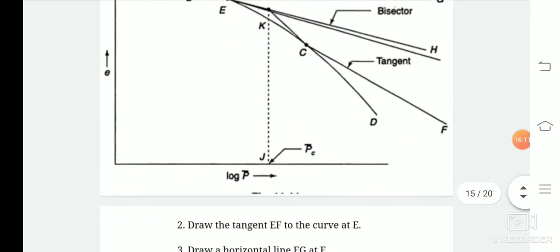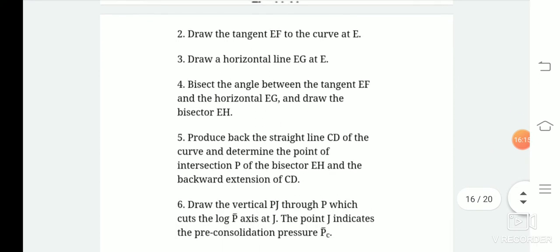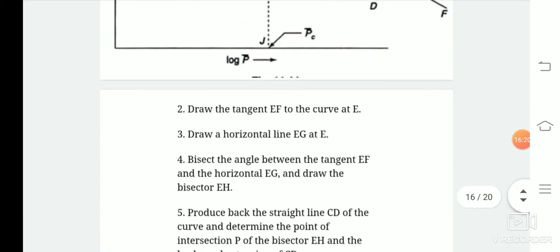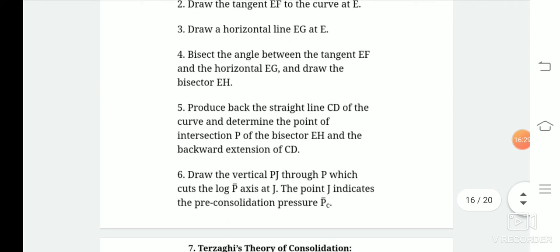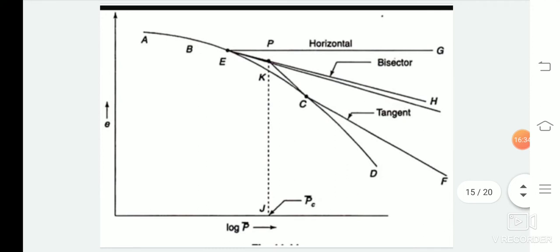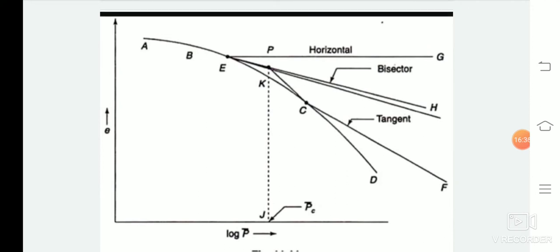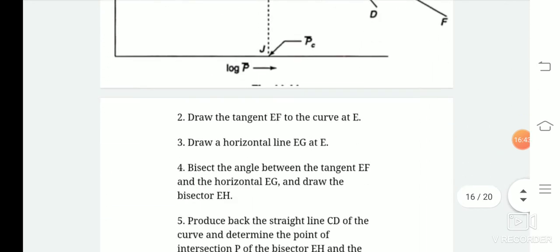And then we have to draw a vertical line KJ which cuts the log P axis at J. From this point J we obtain the value of Pc, that is, the pre-consolidation pressure. So this is the procedure for finding out the pre-consolidation pressure of the soil.